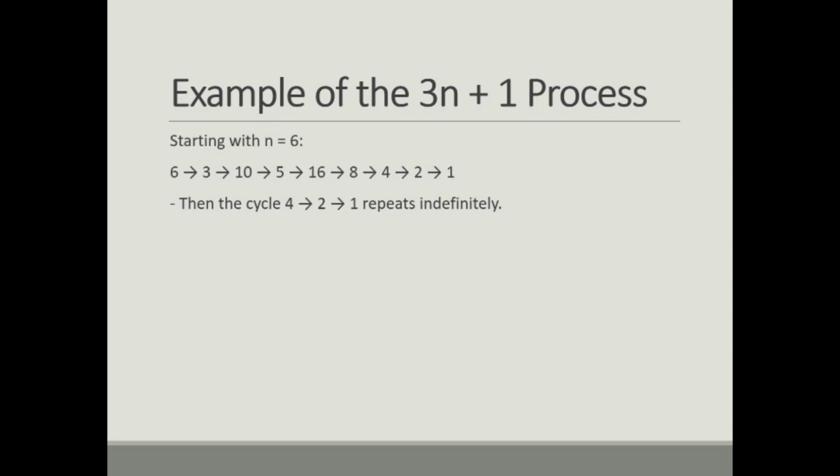Let's take one number, that is 6. Our sequence starts with the integer 6. 6 is an even integer, so divide it by 2. We get 3. 3 is an odd integer, so multiply it by 3 and add 1, and we get 10. 10 is even, divide by 2, we get 5. Repeat the process until we get 1. This is a simple example of 3n+1.